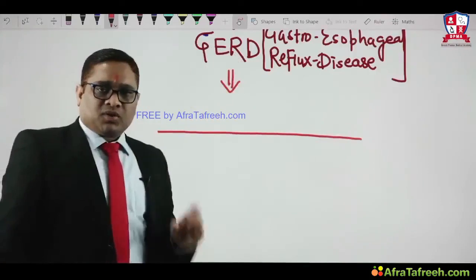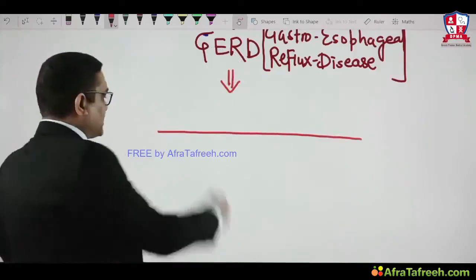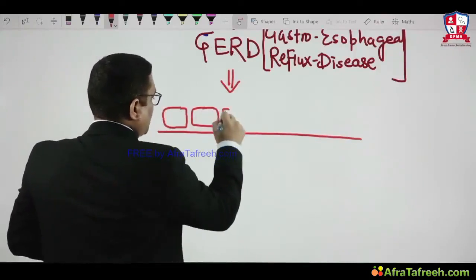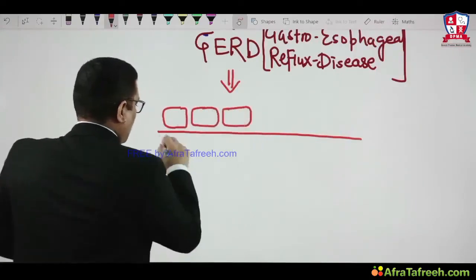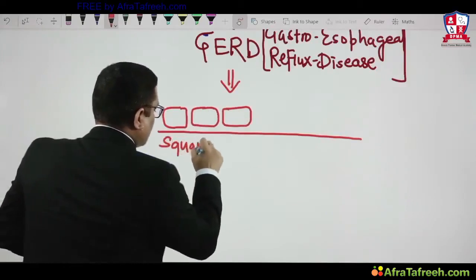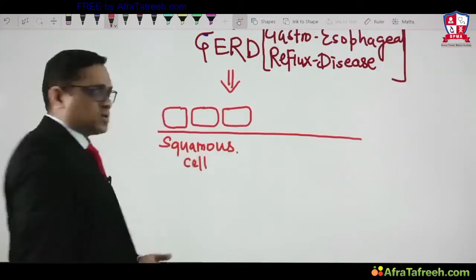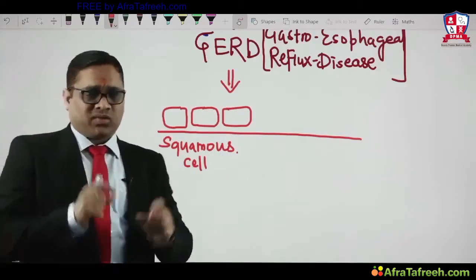In the normal esophagus, there will be flat and squarish squamous cells.